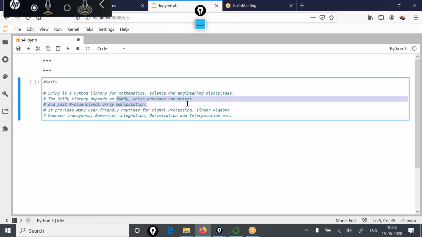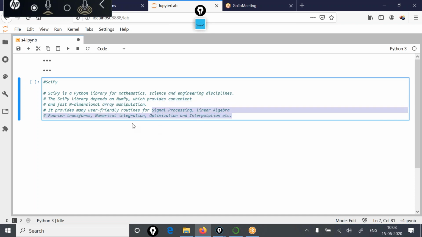So for the time being, please understand that from NumPy, you get the support to create multi-dimensional arrays. NumPy also gives the features to perform various operations on those NumPy arrays. Then this NumPy array is taken as a base support by SciPy to provide higher level features like signal processing, linear algebra, Fourier transforms, numerical integration, optimization, and interpolations. All these higher level features are provided by SciPy.